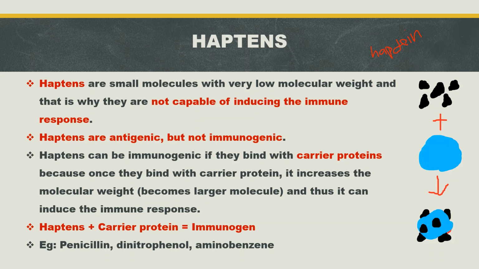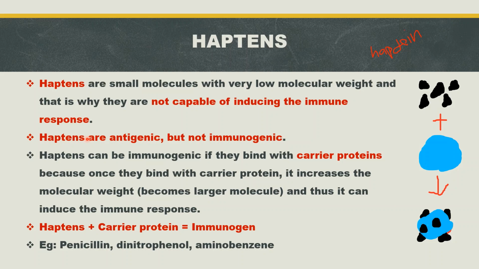In our previous video, we discussed that all immunogens are antigens, but all antigens are not immunogens, because immunogens have the ability to induce an immune response, as well as bind with the final product of the immune response.